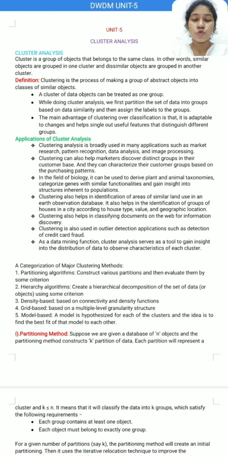Clustering is also used in outlier detection applications such as detection of credit card fraud. As a data mining function, cluster analysis serves as a tool to gain insight into the distribution of data and to observe the characteristics of each cluster.